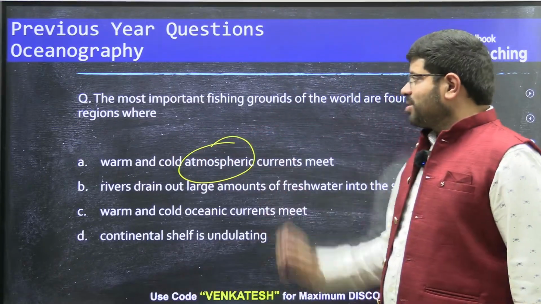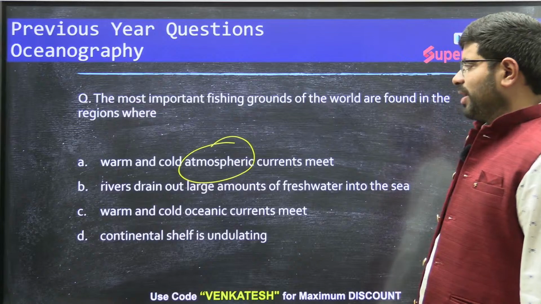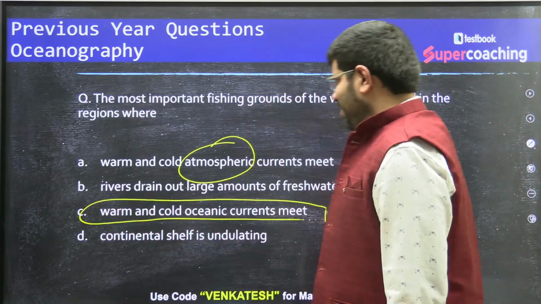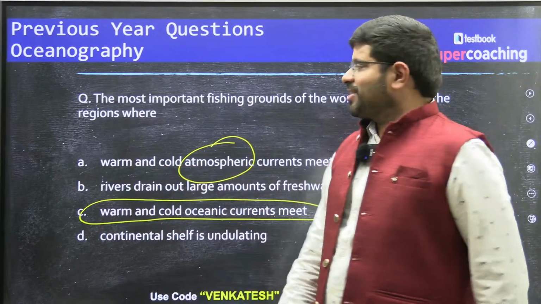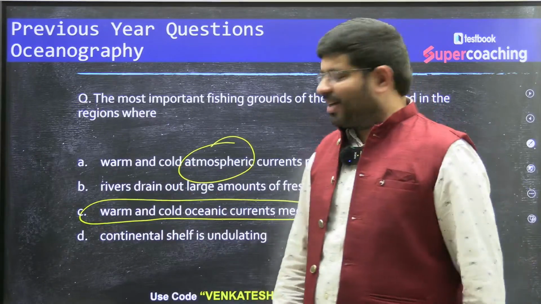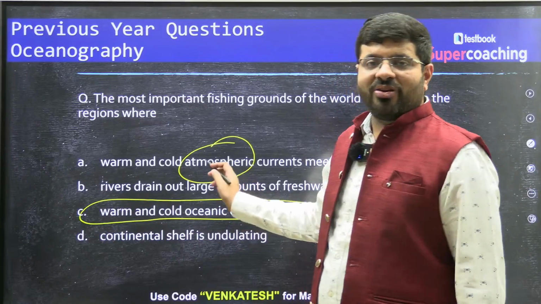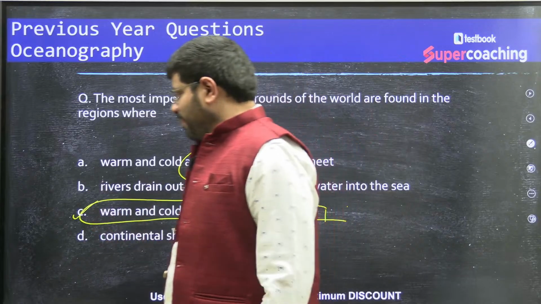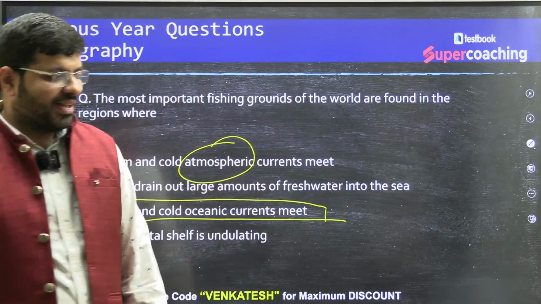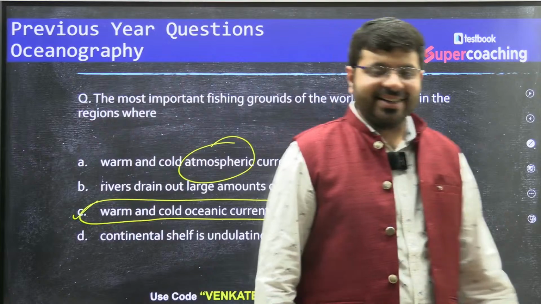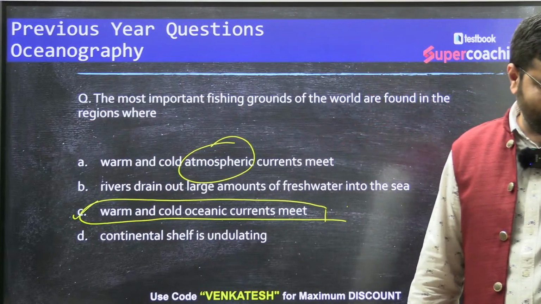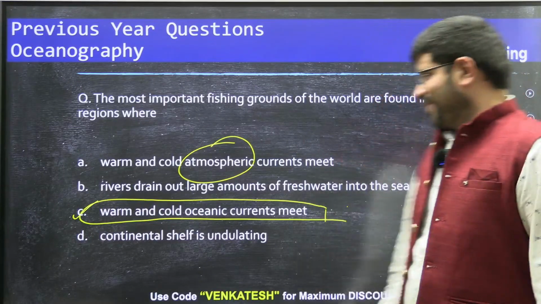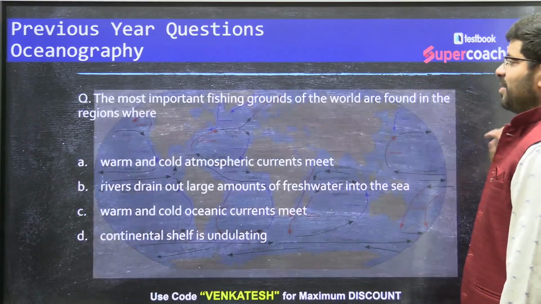So, the most important fishing grounds of the world are found in the regions where warm and cold oceanic currents meet. I think you all saw fishing grounds, warm current, cold current, and you forgot the word atmospheric here. Never make such a mistake. It is the warm and cold oceanic currents. Gayatri, agreed? Right? Such mistakes, don't do that. Let's move forward to the next question.